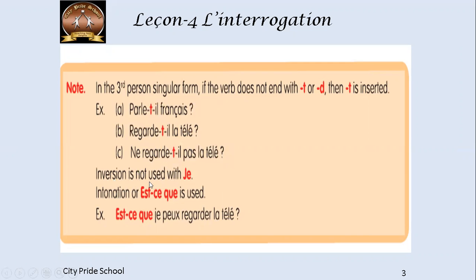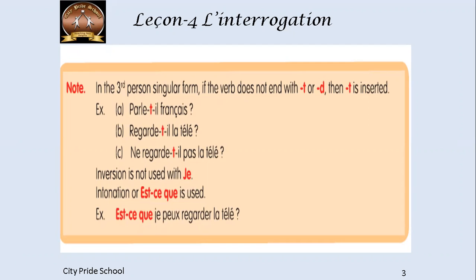Okay, next part. Inversion is not used with je. Intonation or est-ce que is used. Whenever we write a sentence with je, like je parle français, we can never do the inversion form. I can never say parle je français. No, that's not possible. But what we can do is use intonation or est-ce que.